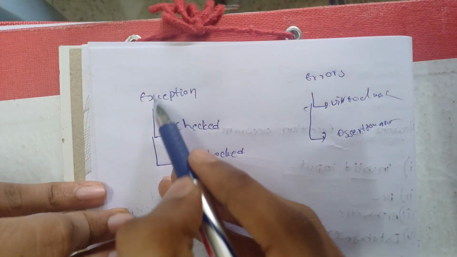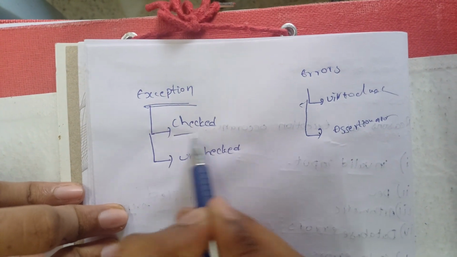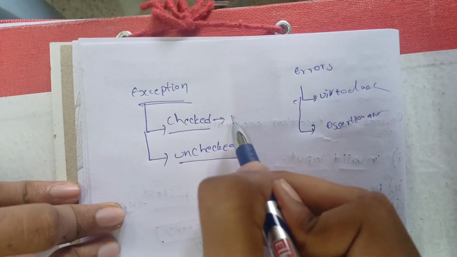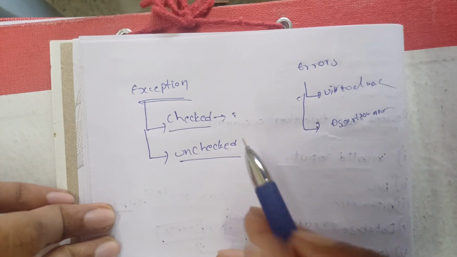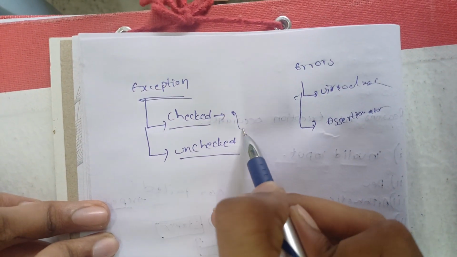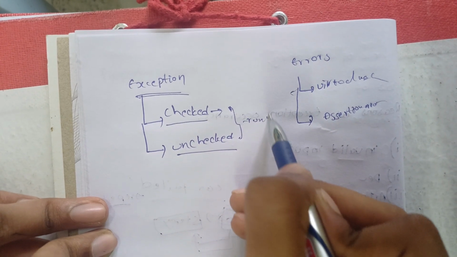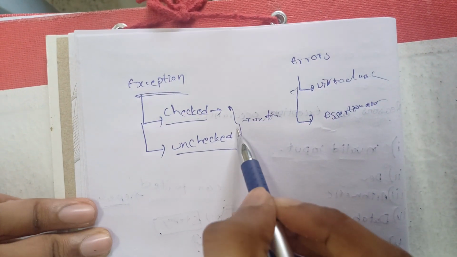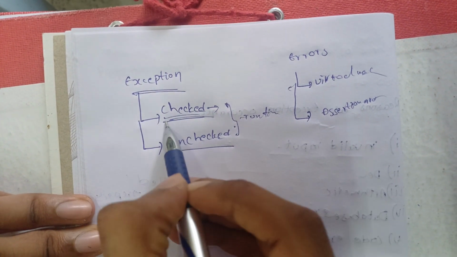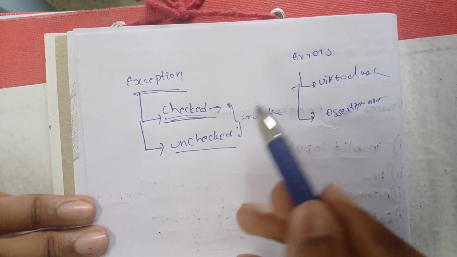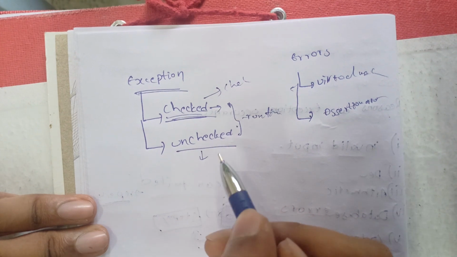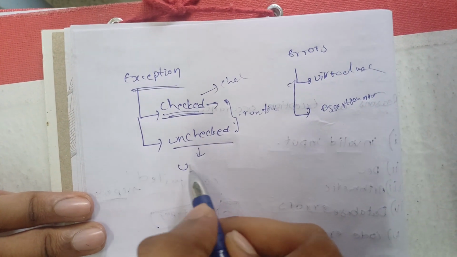Now coming to exceptions, we have two types. These are checked and unchecked, which means compile time and runtime. As I have said before, exceptions are things which only come at runtime, but these can be verified by the compiler. Checked means these can be known by the compiler, and they are known as checked exceptions. The exceptions which cannot be known by the compiler are known as unchecked exceptions.